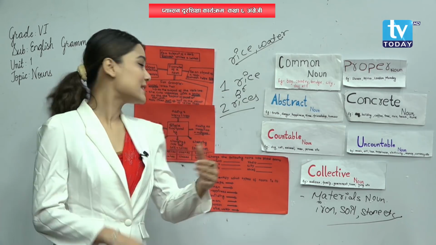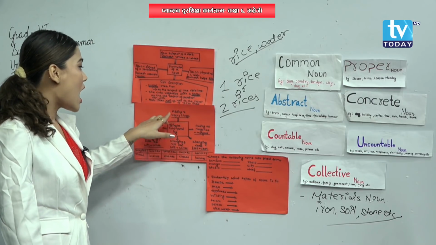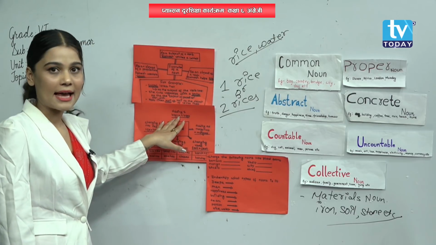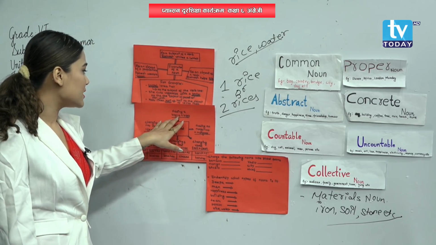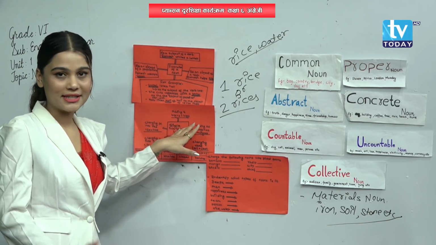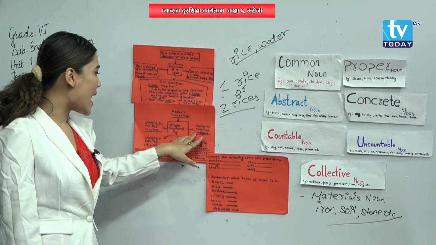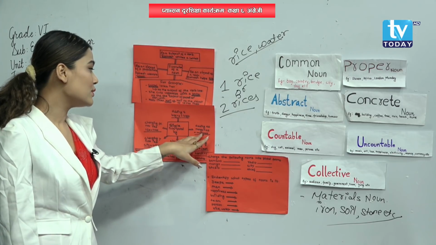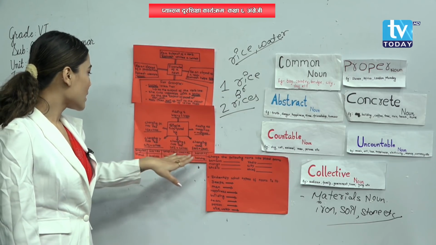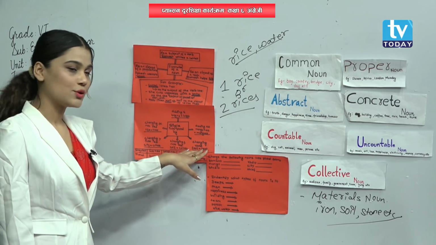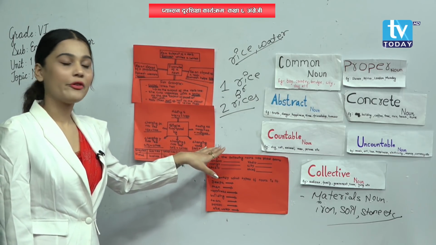Did you get me? You can see some examples over here. How to change a singular noun into a plural noun by adding s. Look here. Boy plus s equals boys. Next one, adding es. That means mango plus es equals mangoes. Next one, changing vowel. F-double-O-T foot equals F-double-E-T feet.